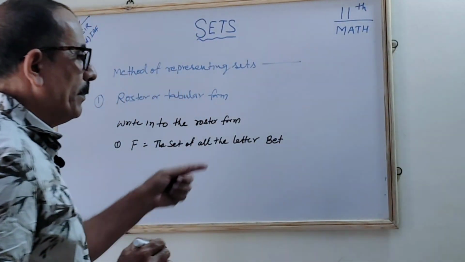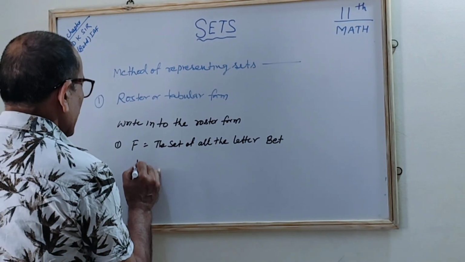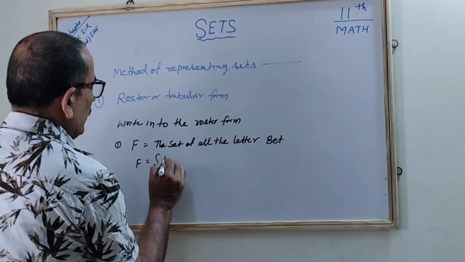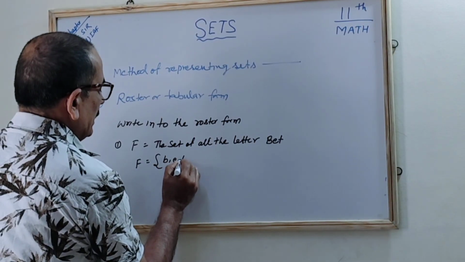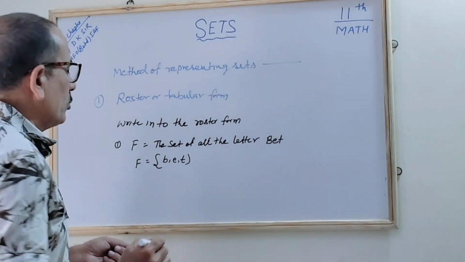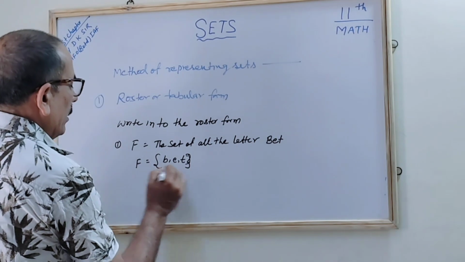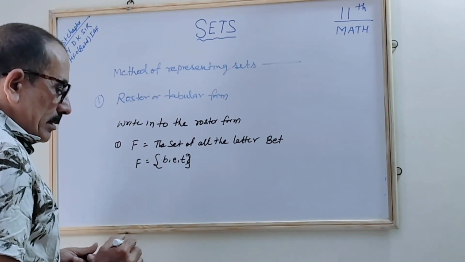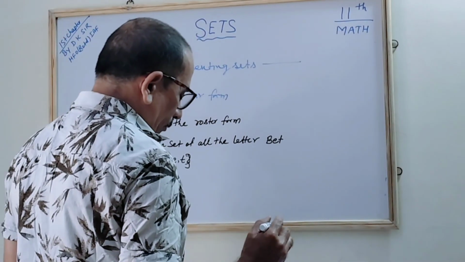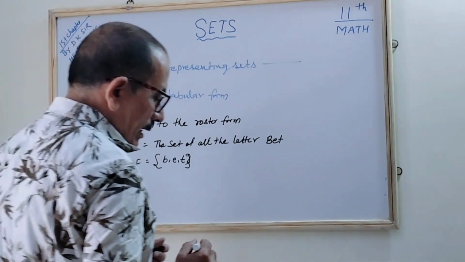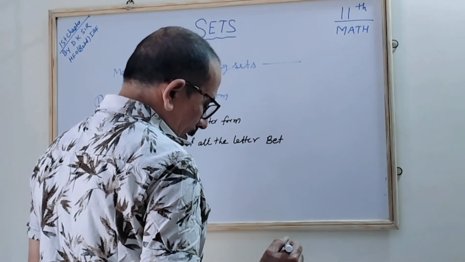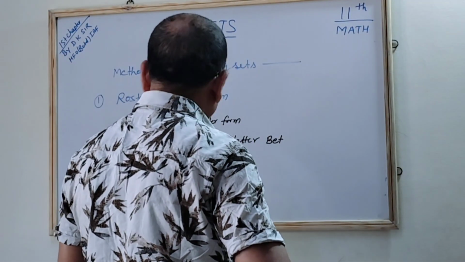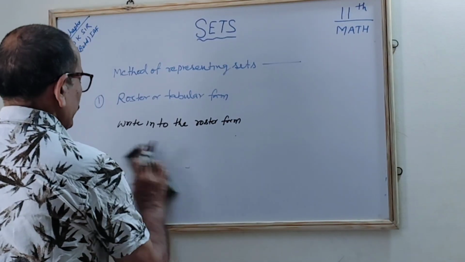So F is equal to the set whose elements will be B, E and T. These are all the elements of the set. Curly brackets will be there. So this is the way you can write it in the roster form. So these are the different ways you can write it.